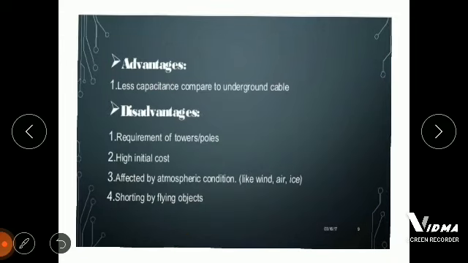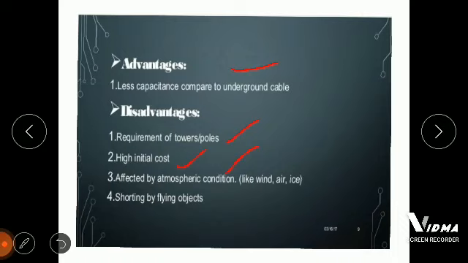These have some advantages and disadvantages. The advantage is less capacitance in comparison to underground cables. Underground cables have a very large capacitance, and in overhead transmission lines it is very small, so we only consider the resistance and inductance parameters. The disadvantages are the requirement of towers and poles, high initial cost, and being affected by atmospheric conditions, because air is the dielectric medium. Atmospheric conditions like wind, air, and ice affect the transmission.